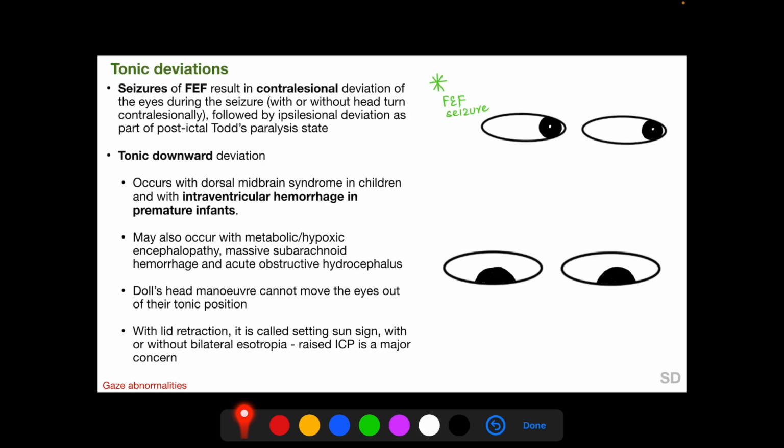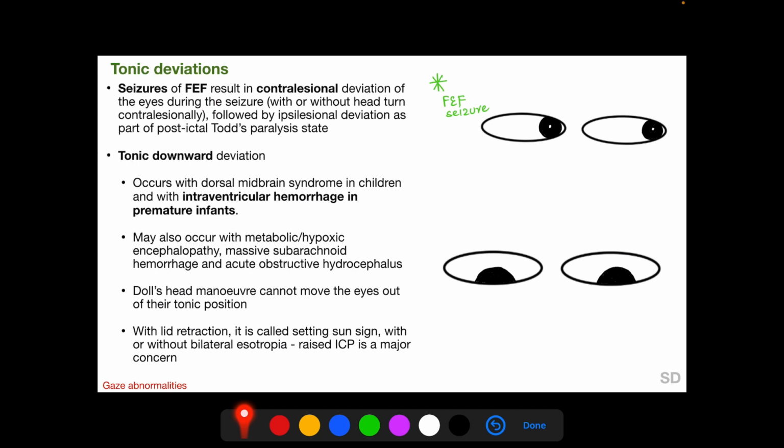Tonic deviations differ from gaze palsy in that with a gaze palsy, when the patient attempts to generate a gaze, the eyes do not move in that direction, but in tonic deviation, the eyes are deviated without any attempt by the patient. Seizures of the frontal eye field cause overactivity of this region of the brain, resulting in contralateral deviation of the eyes during the seizure. So if you have a seizure of the right frontal eye field, the eyes will be deviated towards the left side, followed by deviation of the eye ipsilaterally as part of the post-ictal Todd's paralysis state.